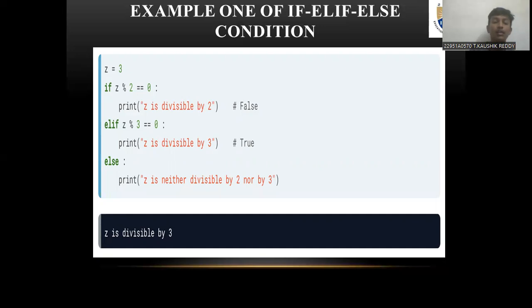Input a random number, and it will print whether it is divisible by 2 or 3, or neither divisible by 2 nor 3.